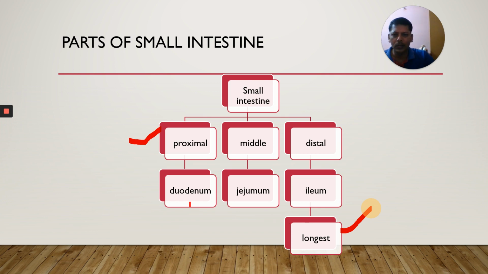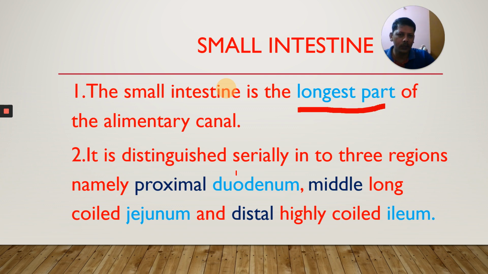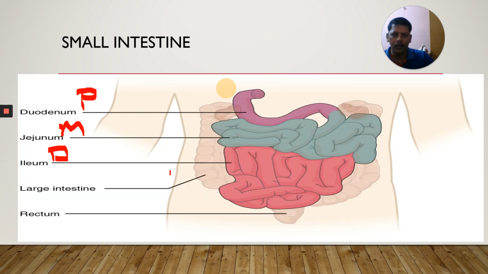And the smallest in the small intestine is the duodenum. The longest part of the alimentary canal is the small intestine. It is distinguished serially into three regions: proximal duodenum, middle jejunum, and ileum.